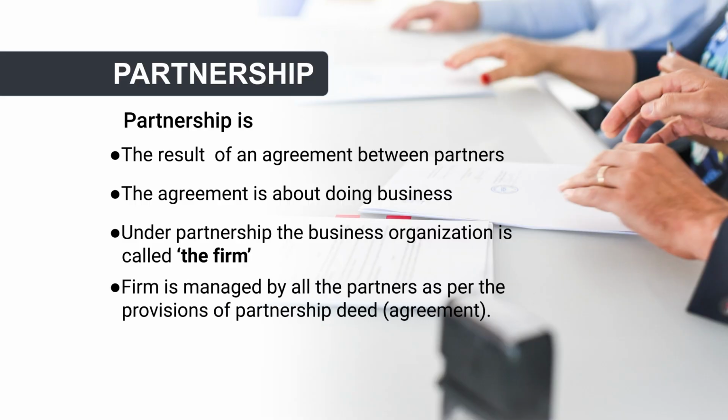Partners are individually called partners, and the organization in the form of which they are doing the business is called the firm. The firm is managed by all the partners as per the provisions of the partnership deed or partnership agreement. Let me remind you, partnership agreement is a must, and more preferably it should be written and registered, so that the interest of each partner gets protected.